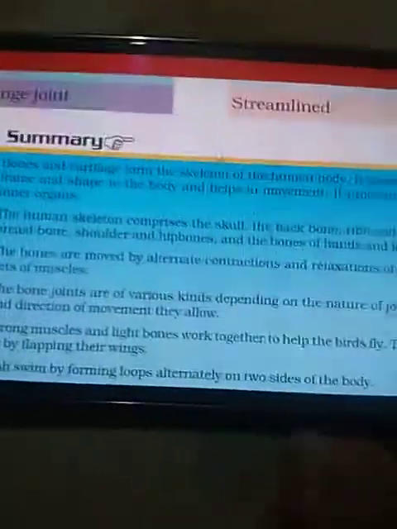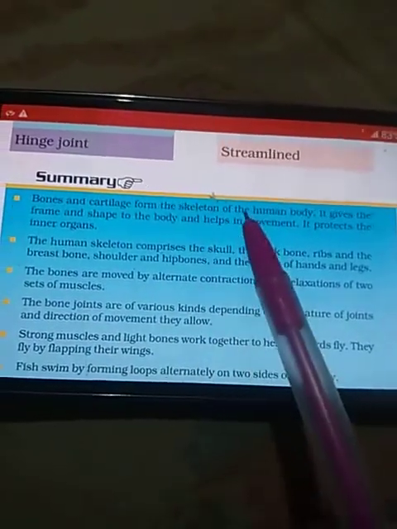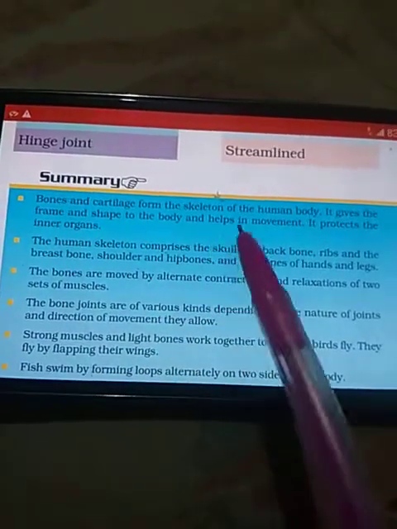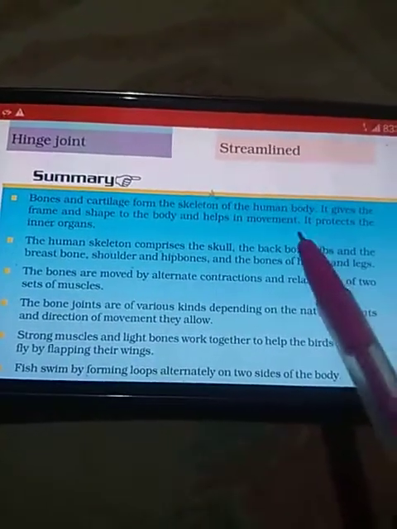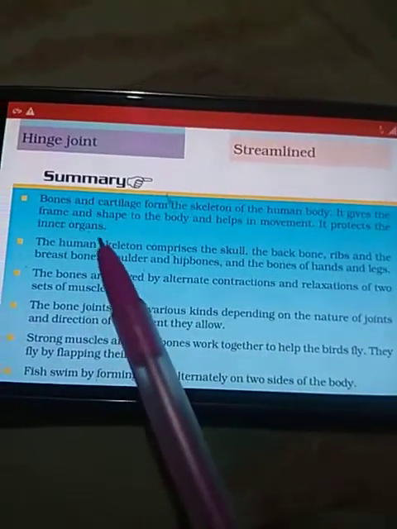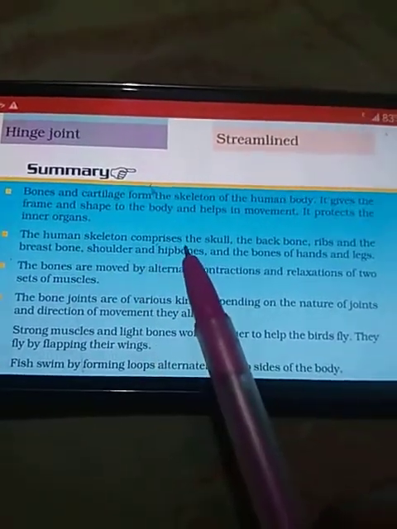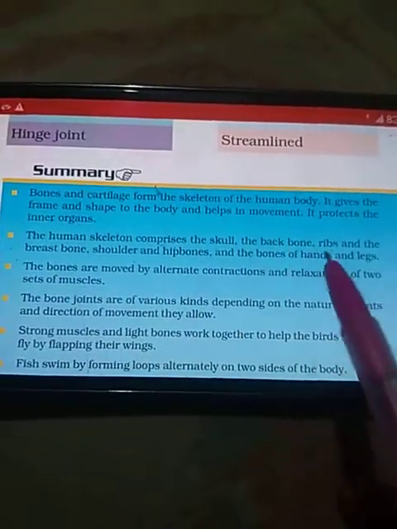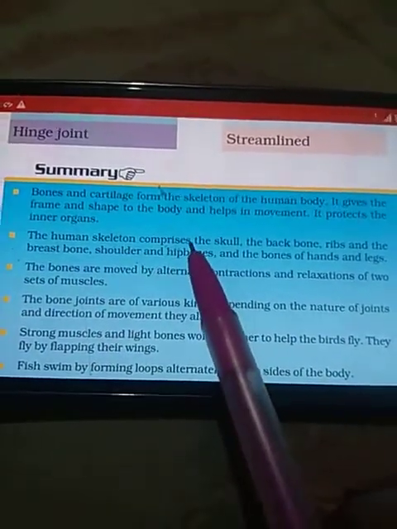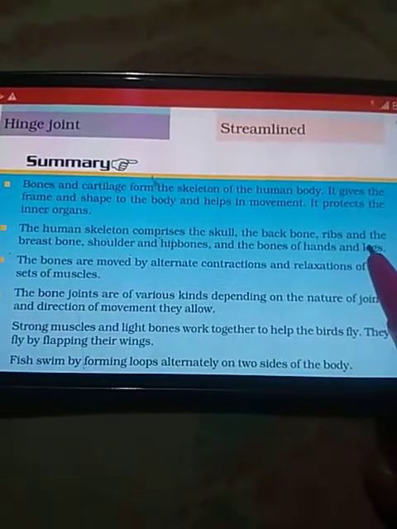So in this chapter we have read that bones and cartilages form the skeleton of the human body. It gives the frame and the shape to the body and helps in movement. The framework of bone, that is the skeletal system, also protects the inner delicate organs of the body. The human skeleton comprises the skull, the backbone, ribs and the breastbone, shoulder and hip bones, and the bones present in hands and legs.